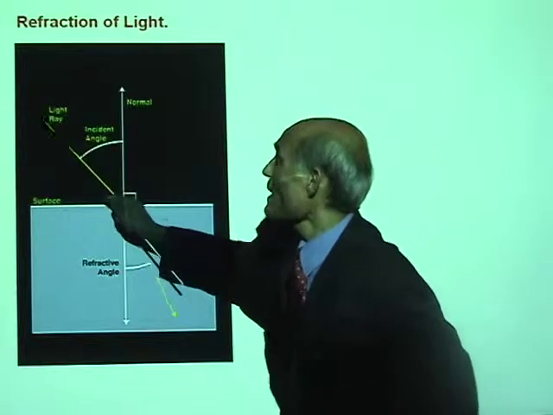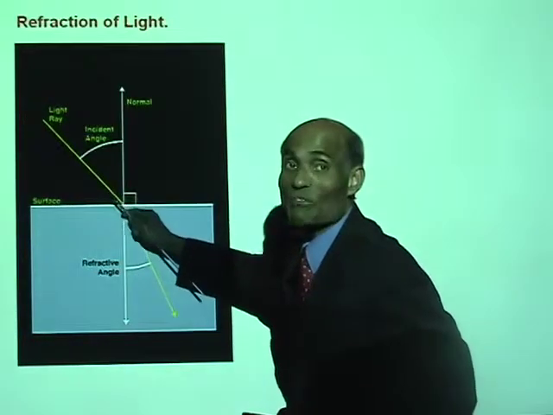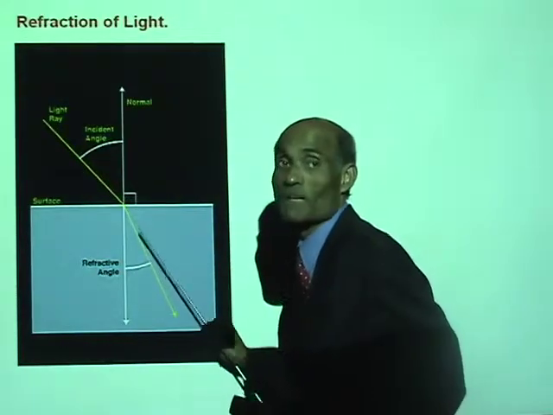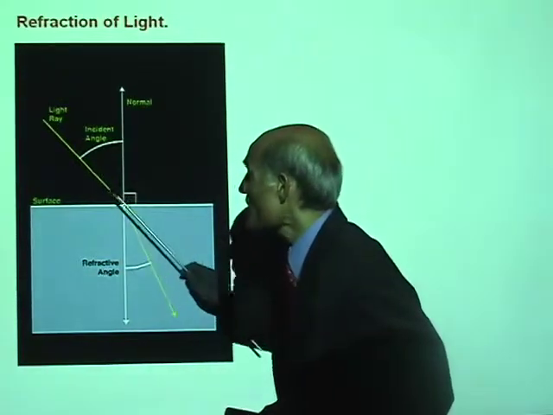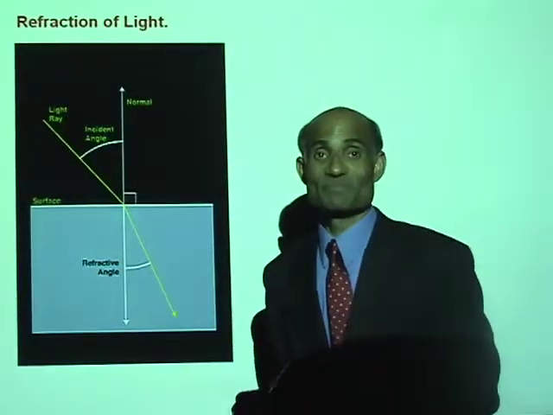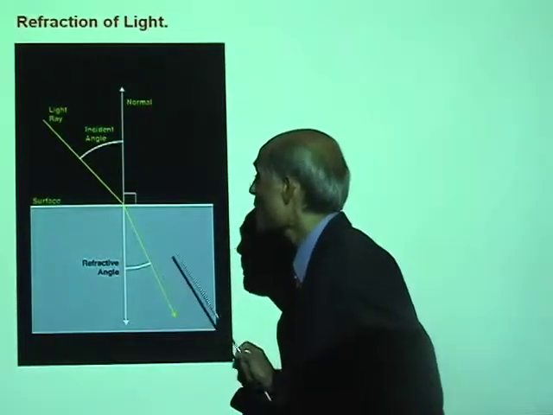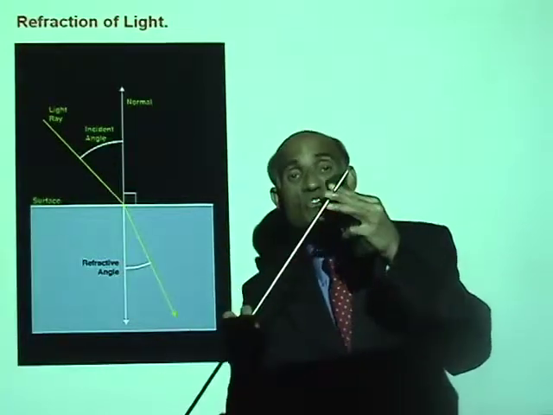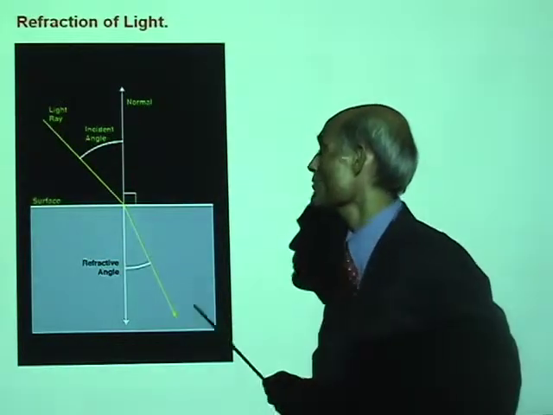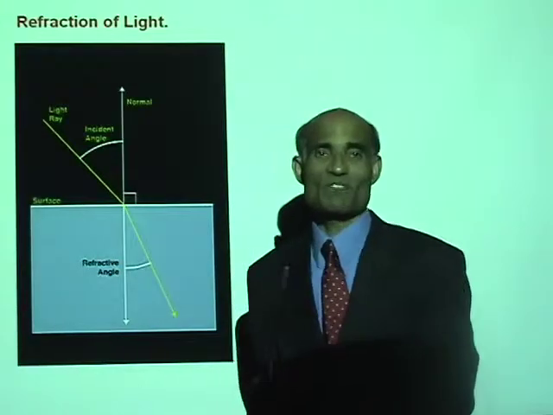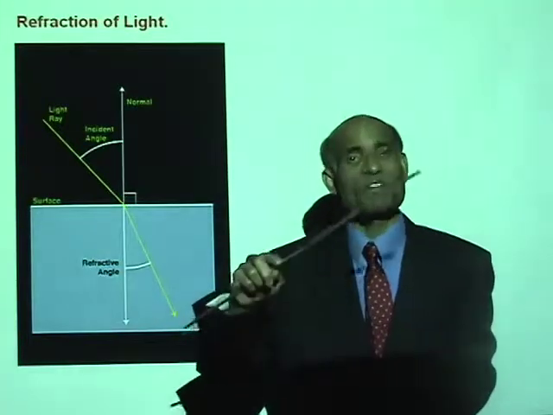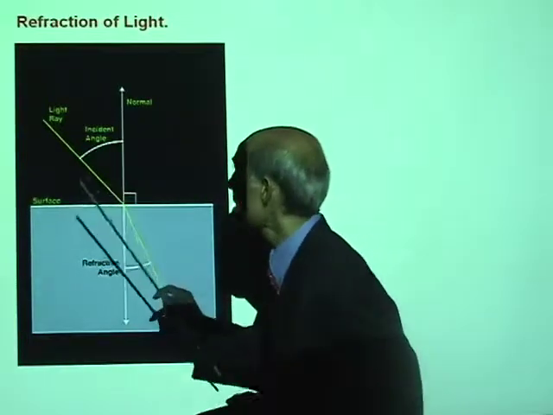Now, if you allow a beam of light or a ray of light to pass from air into glass, the sudden change in the medium causes a change in the speed of the light. The change in speed causes a change in the direction of propagation of light, and that is what we call refraction of light. Now, in the same way as we did in the case of reflection, let us define some terms here.